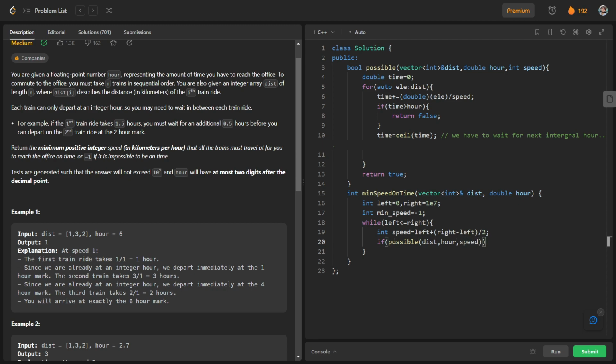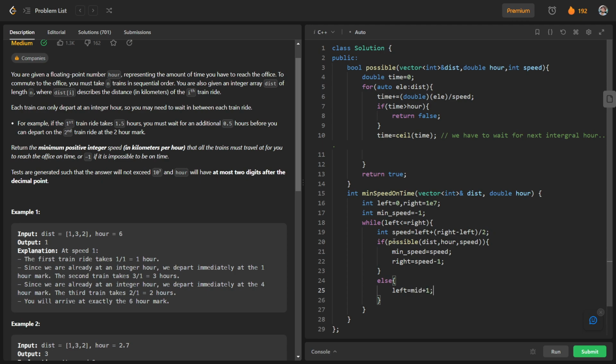So if it is possible, what we will do is try to minimize, and we will first update the value of min speed. So min speed is equal to speed, and then we will try to minimize it. For this, we will just move the right pointer to mid speed - 1, and otherwise, we will check for left is equal to mid + 1.